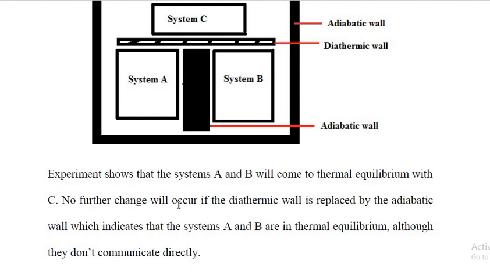No further change will occur if the diathermic wall is replaced by an adiabatic wall. So this is the diathermic wall and this is the adiabatic wall. If we replace these two walls, then even after replacing, no further change will occur, and the systems A and B remain in thermal equilibrium, although they don't communicate directly.